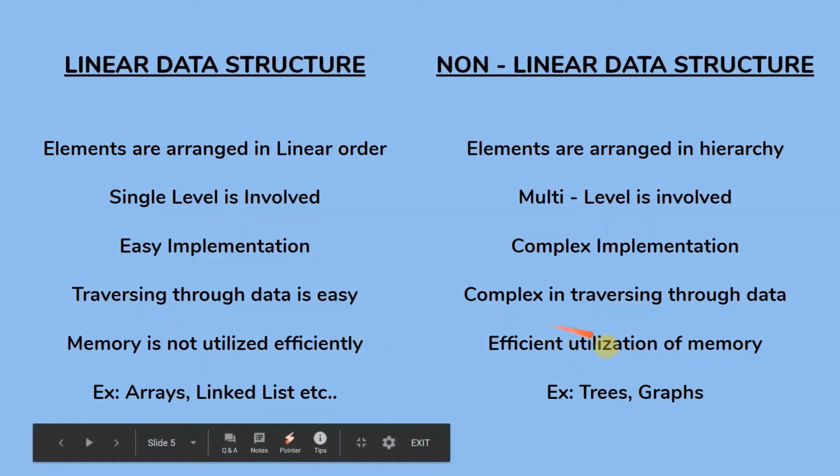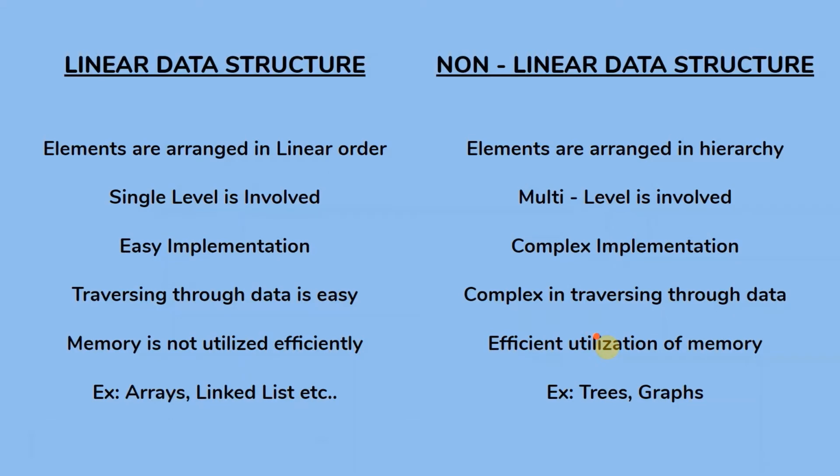So memories are not utilized efficiently, and here in non-linear data structure, efficient utilization of memory occurs every time. So this is the major difference we need to focus on between linear data structure and non-linear data structure, where some examples of linear data structure include arrays, linked list, stack, queue, etc. And when it comes to non-linear data structure, the important examples which we need to speak about are trees and graph. So this is the major difference between a linear data structure and non-linear data structure.